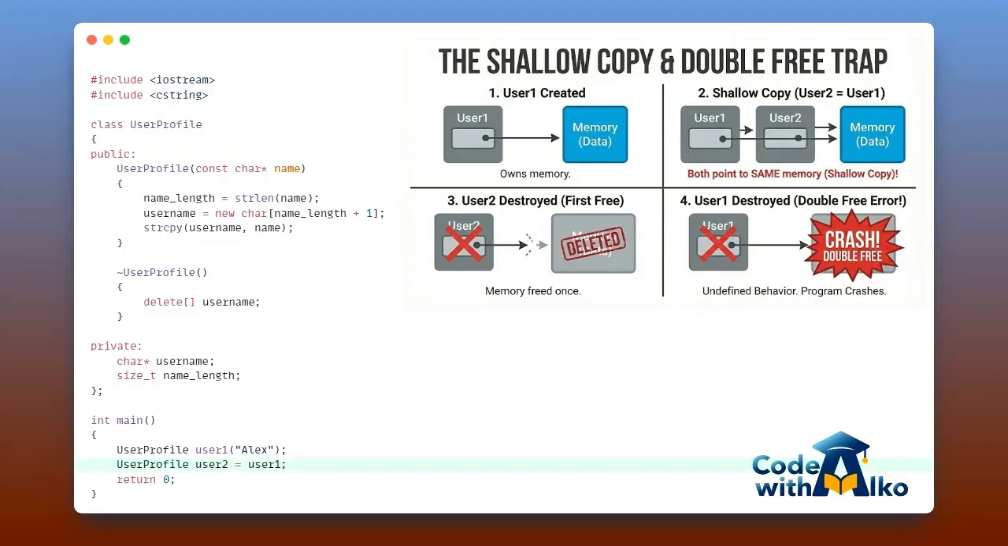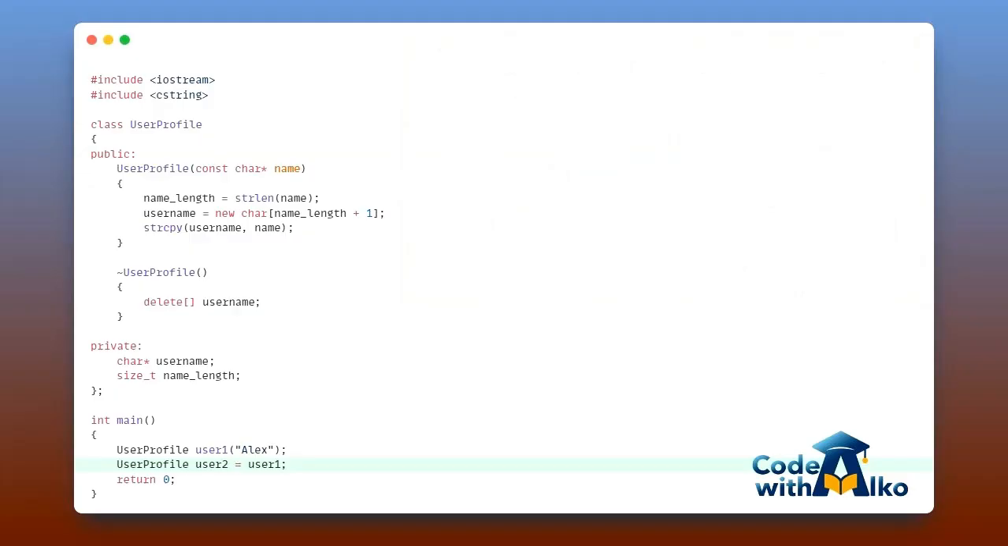When main ends, user2 gets destroyed first. Its destructor runs and frees the memory with delete. But right afterward, user1 is destroyed, and it also tries to delete that same piece of memory again. This is known as a double free, and it's undefined behavior. Your program is likely to crash horribly. You created this mess because you're manually managing resources but haven't instructed the compiler how to handle copies properly.